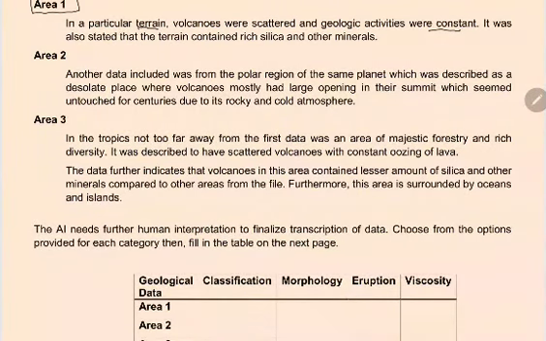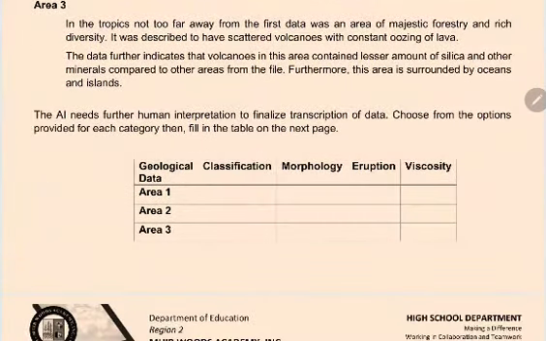Furthermore, this area is surrounded by oceans and islands. And right now, the AI needs further human interpretation to finalize transcription of data. Choose from the options provided for each category, then fill up the table on the next page.